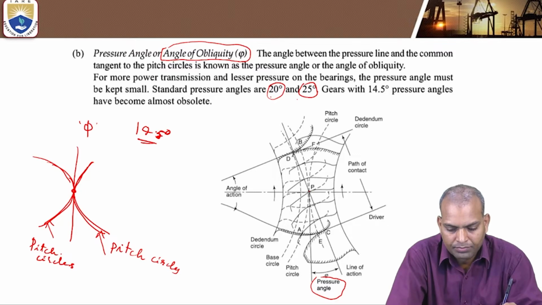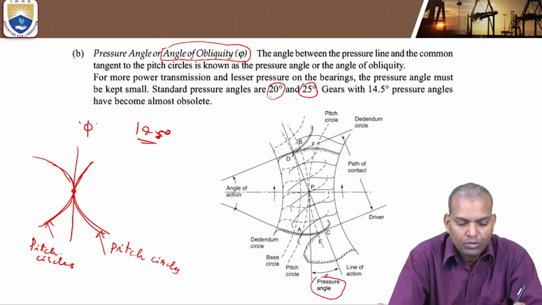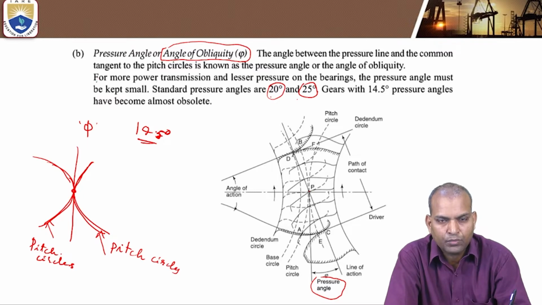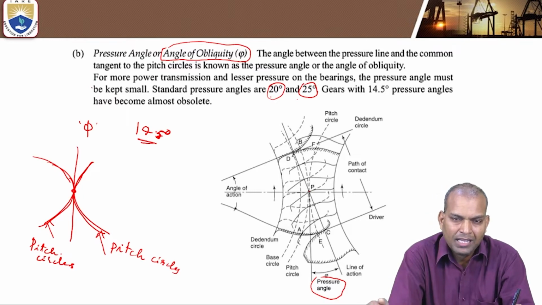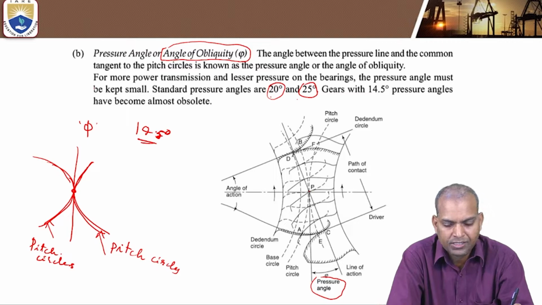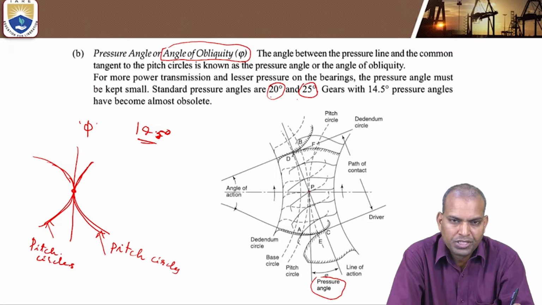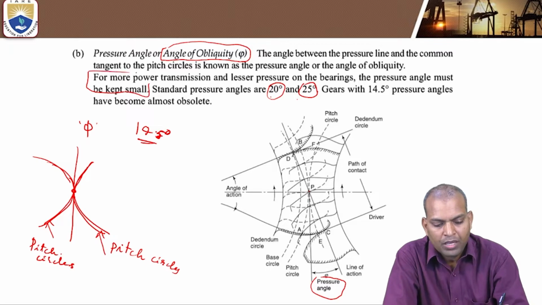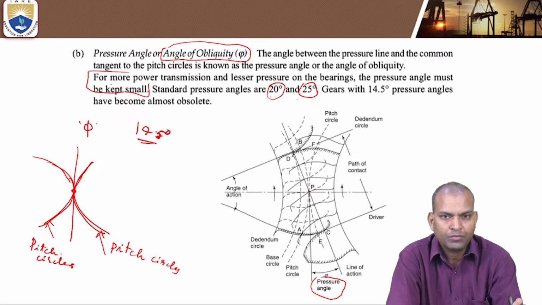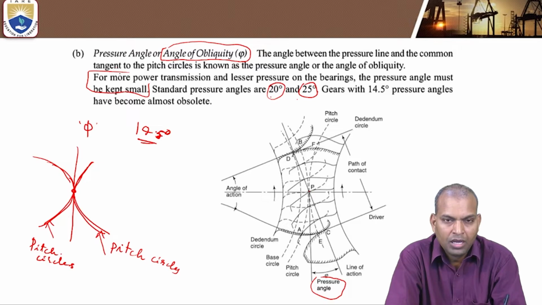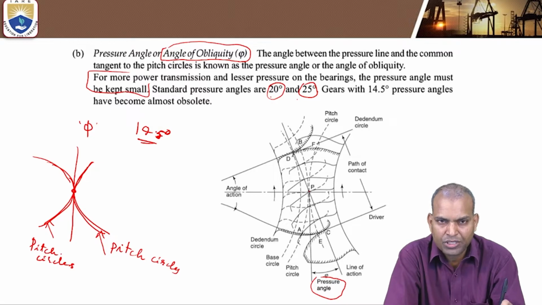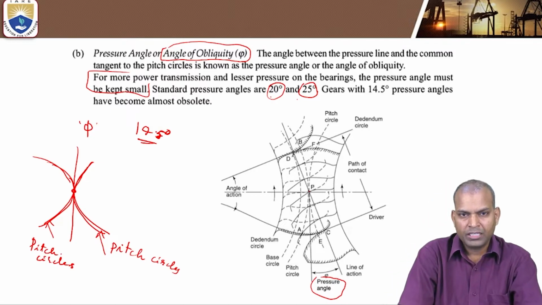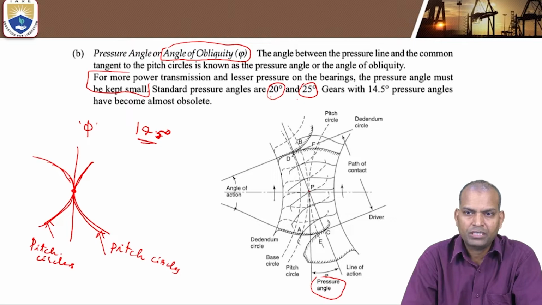Now, for more power transmission and less pressure on the mating gears and on the bearings, the pressure angle should be kept small. If it is a larger pressure angle, what will happen? More pressure takes place on the bearings and also less power transmission takes place. That's why the standard pressure angles are 20 degrees and 25 degrees.